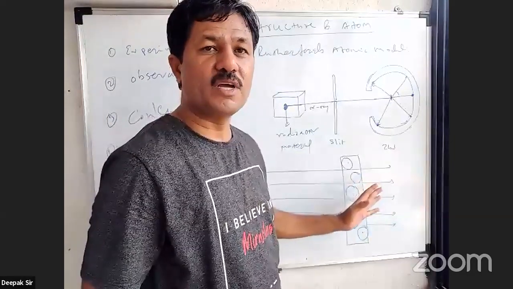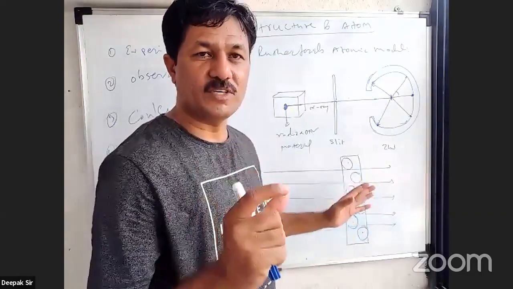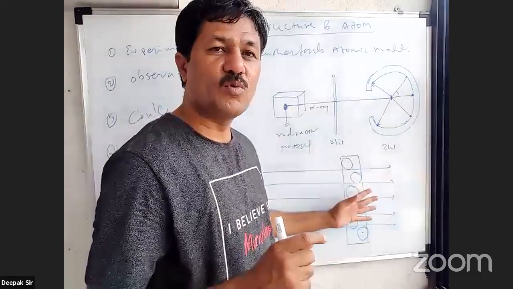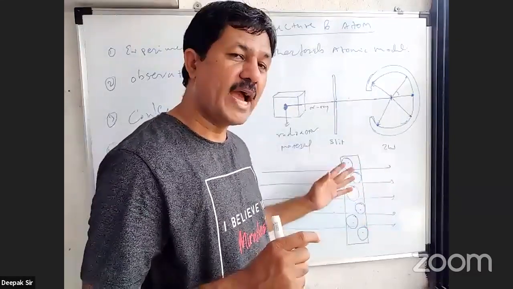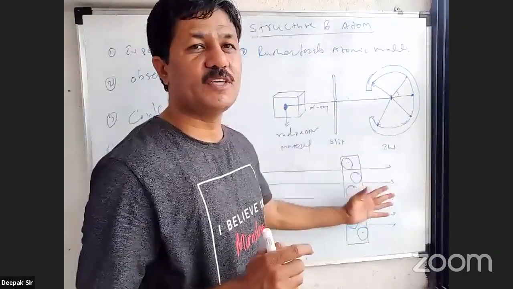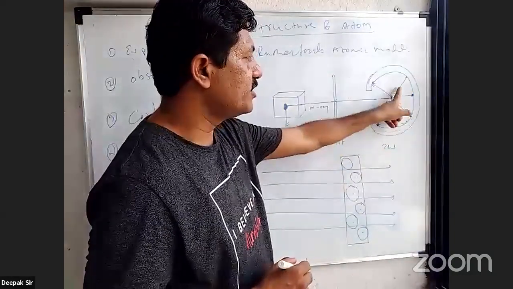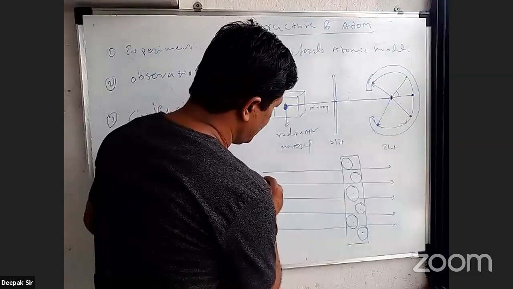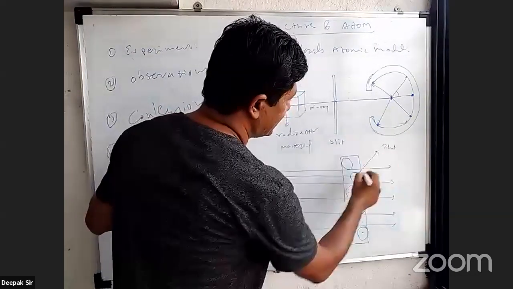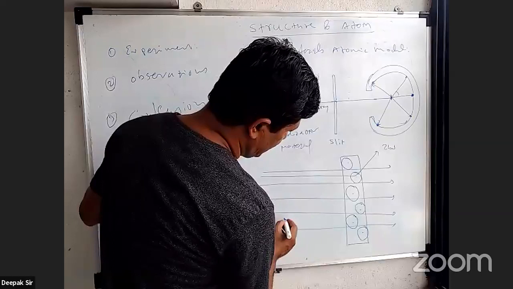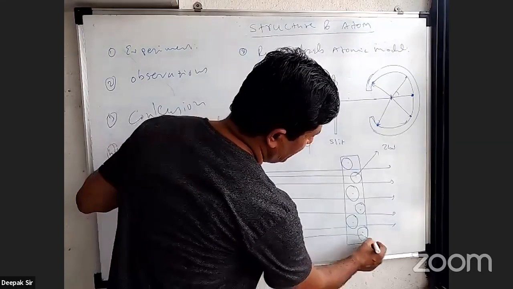If radiations are passing through it, that means there must be a large empty space inside the material, inside the atom, because of which these radiations pass through. That is the first point. Second, few of the radiations suffer deflection. Look at this deflection: suppose the radiation comes here and goes this way, or perhaps this radiation goes here and then that way.